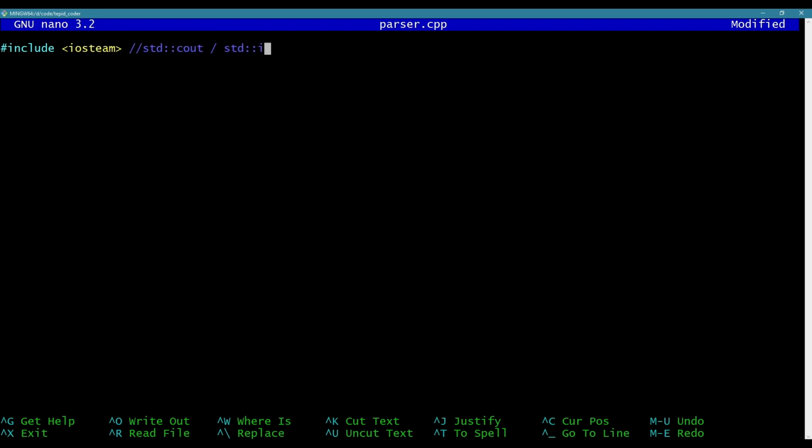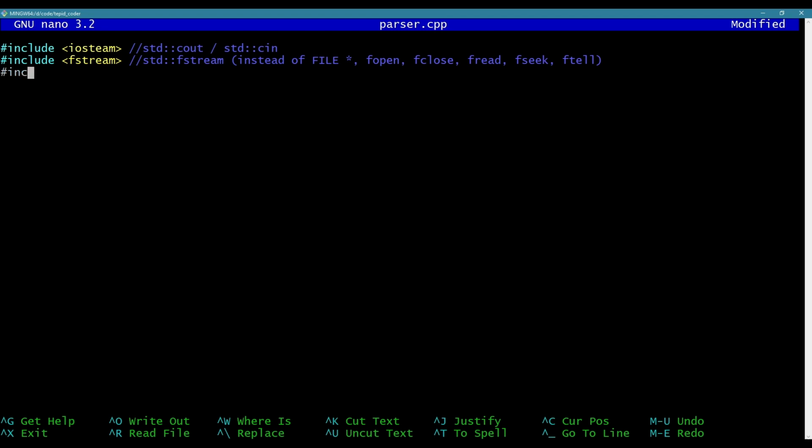You could also get cin here. I'm going to use fstream to load the file. So this is going to be std::fstream instead of FILE and fopen, fclose, fread, fseek, ftell.